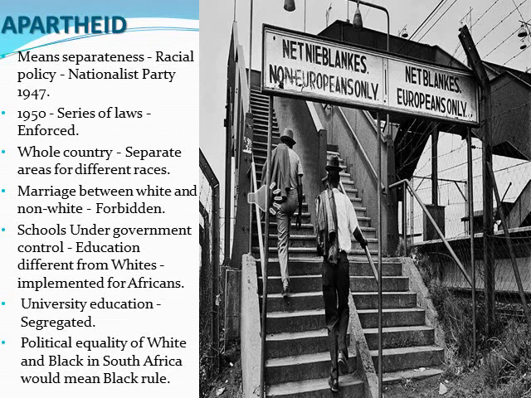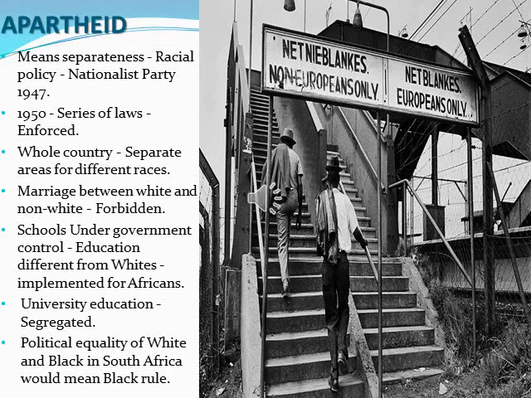The whole country was divided into separate areas for different races. The whole of South Africa was divided into separate areas, one area for blacks and another area for whites. You can see in this picture there are two ways, one for non-Europeans only and another for Europeans only. Both are reaching one place only. Like this, there are several areas that were separated.